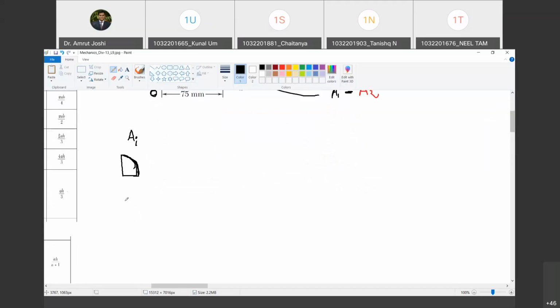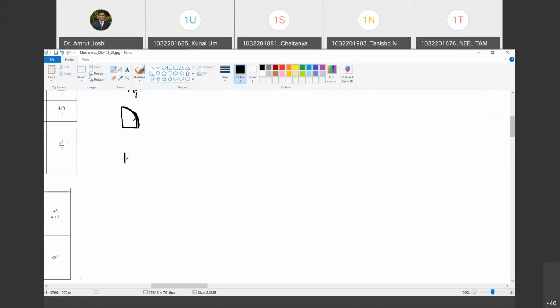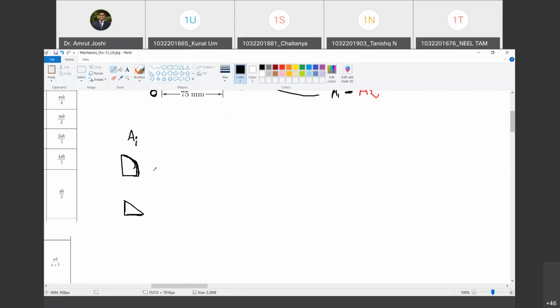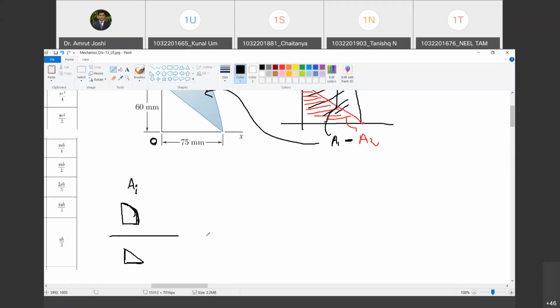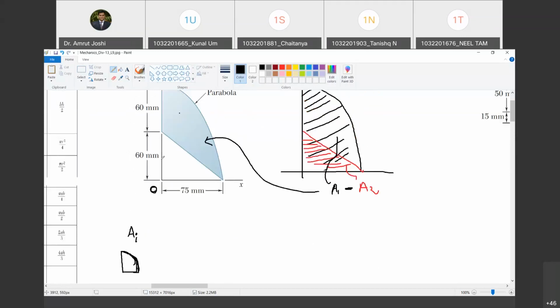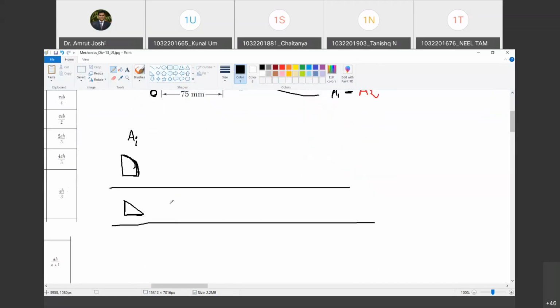And the second one is the triangle. Now, can I calculate the area of this parabola and the area of this triangle? Let's do the triangle first, that is easy. The area of this triangle is half into 60 into 75. This is going to be your first column, Ai.